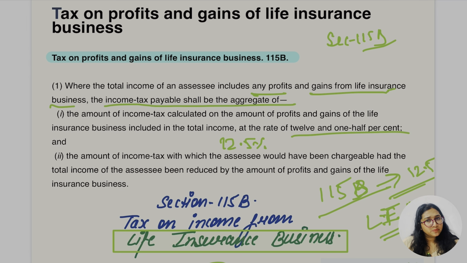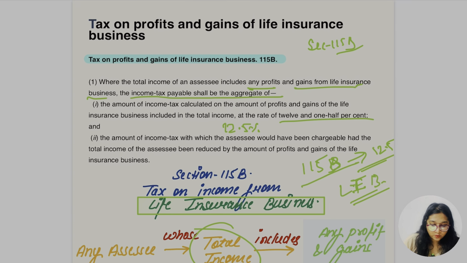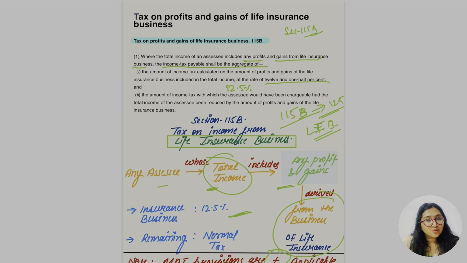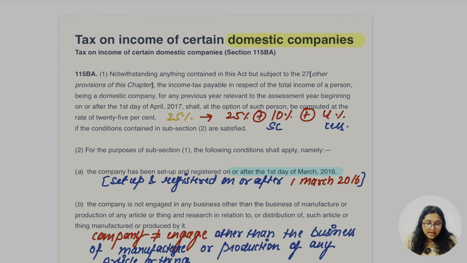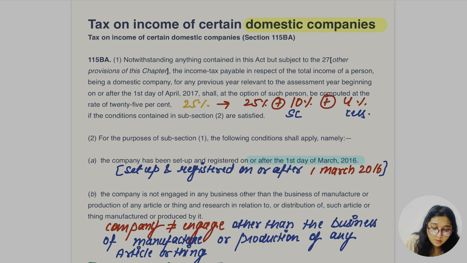Simple. So as per 115B, 12.5% is the taxable rate on the life insurance business part. Apart from this income, the normal provisions are going to be applied. So yes, it was super clear. Let's go for tax on the income of certain domestic companies.